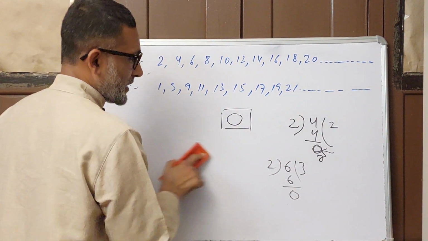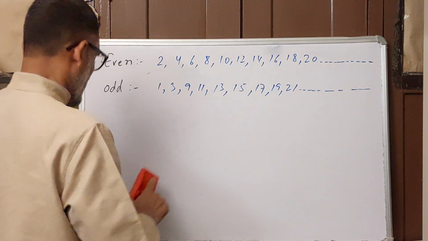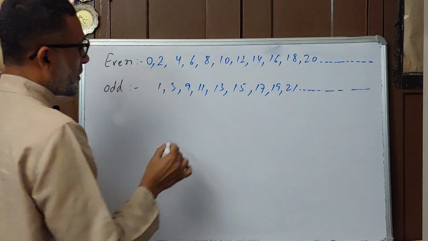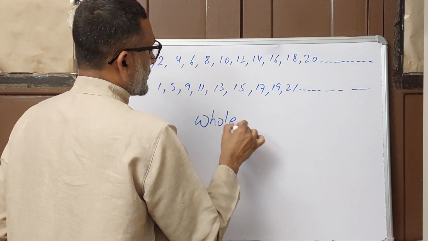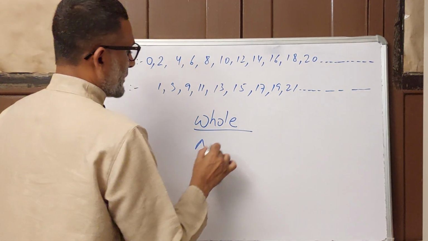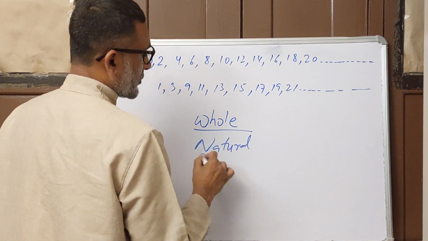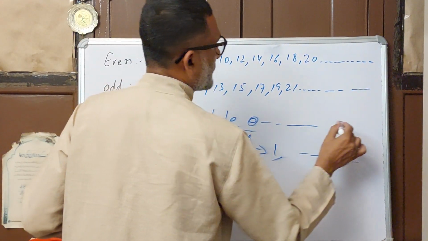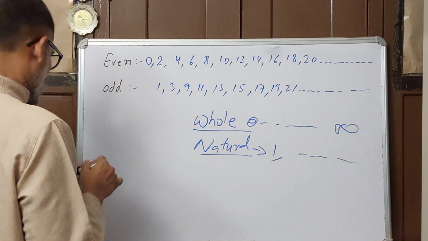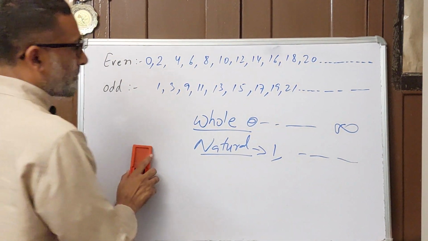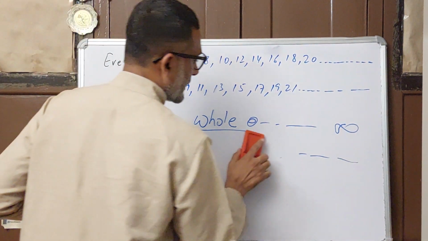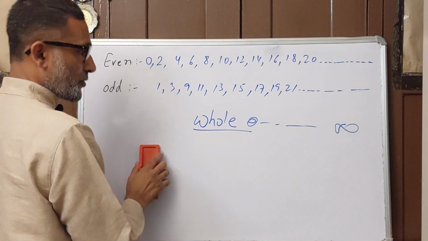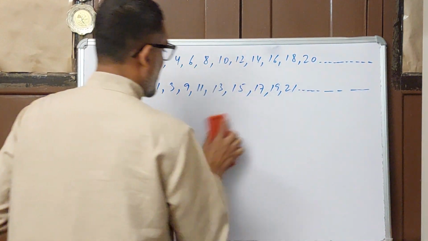This is the tricky point. Now that 0 is an even number, the set becomes the whole numbers. From the natural numbers it becomes whole numbers, because in natural numbers we take 1 to infinity, and in whole numbers we take 0 to infinity. Now even and odd numbers come not in the natural numbers but in the whole numbers, because 0 is also added as an even number.